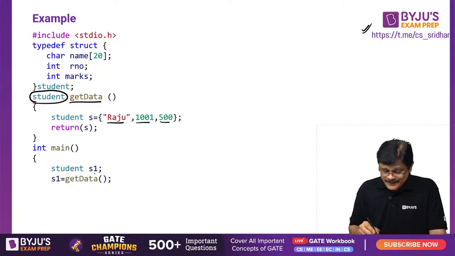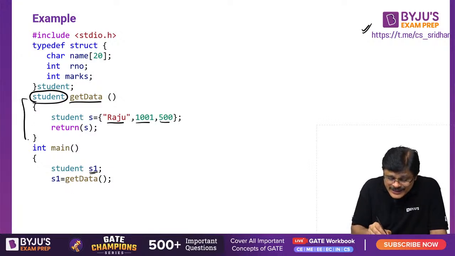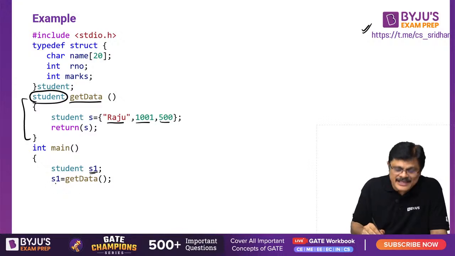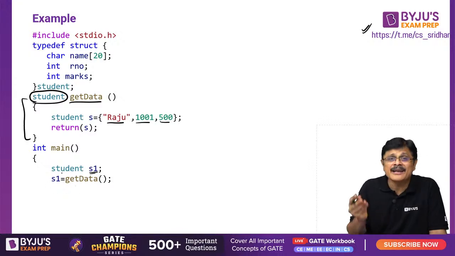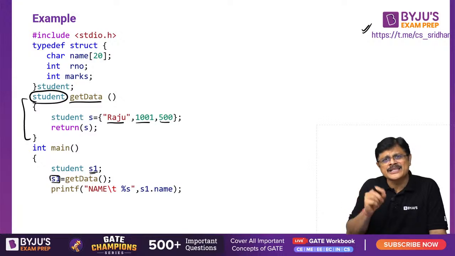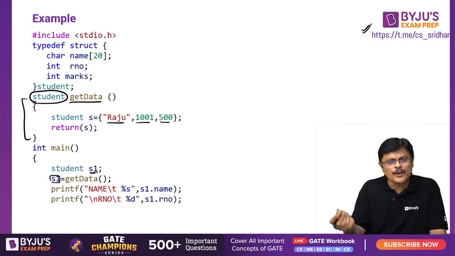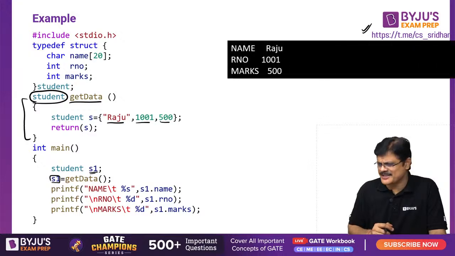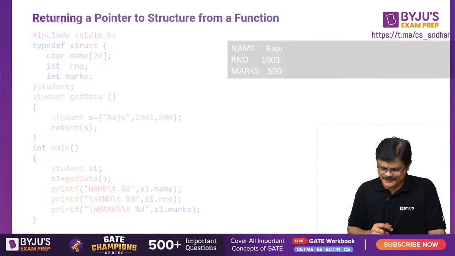So student S1 is equal to getdata. I created a variable S1. What is the value I am assigning? Using this, I created the values, and those values are returned, and that copy is assigned to S1, my dear friends. Am I clear? Now after assigning, S1 is your structure type only. S1 dot name, S1 dot roll number, S1 dot marks you can print, my dear friends, and it will do the same business.